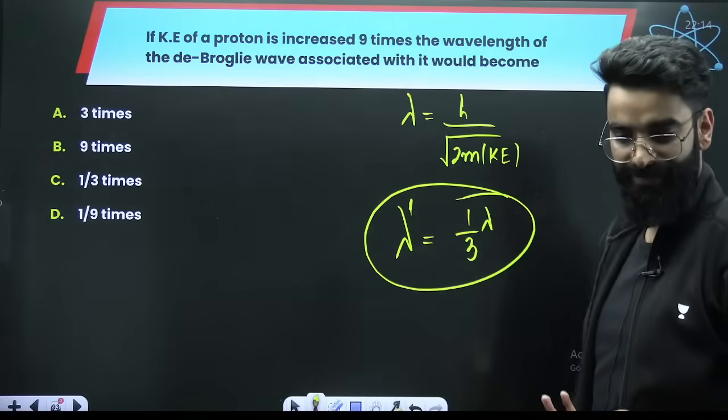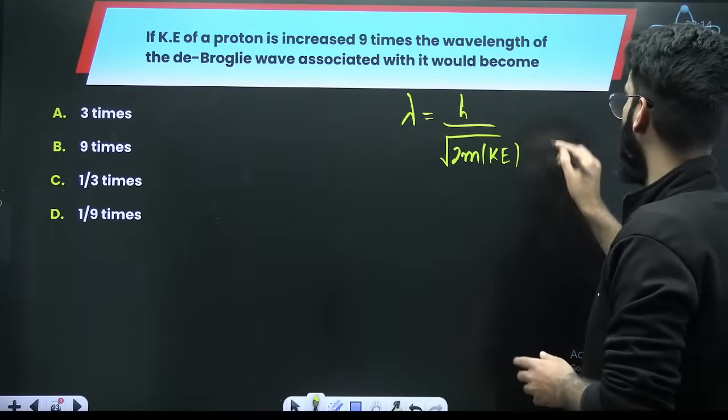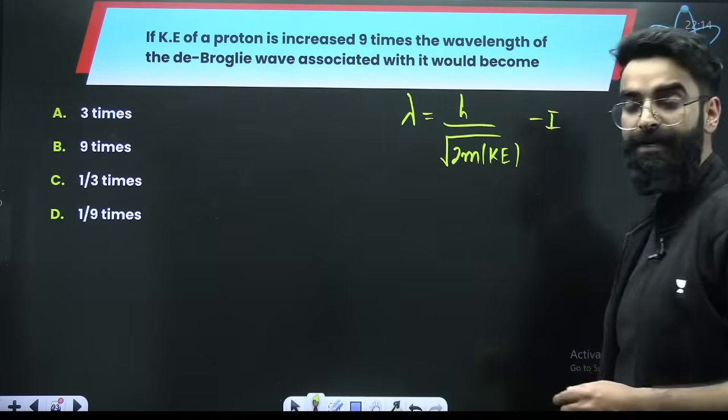Won't it be 1 divided by 3 lambda? Or if you want to solve it as well, you can do that. Calling this equation 1.